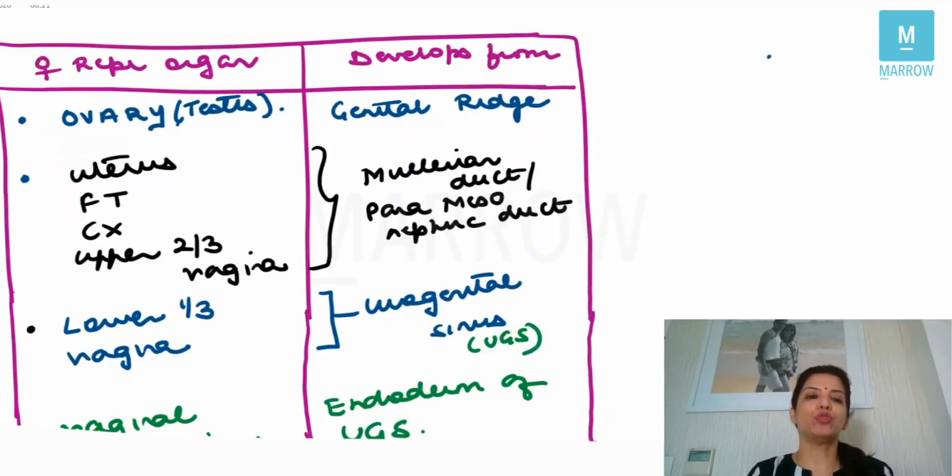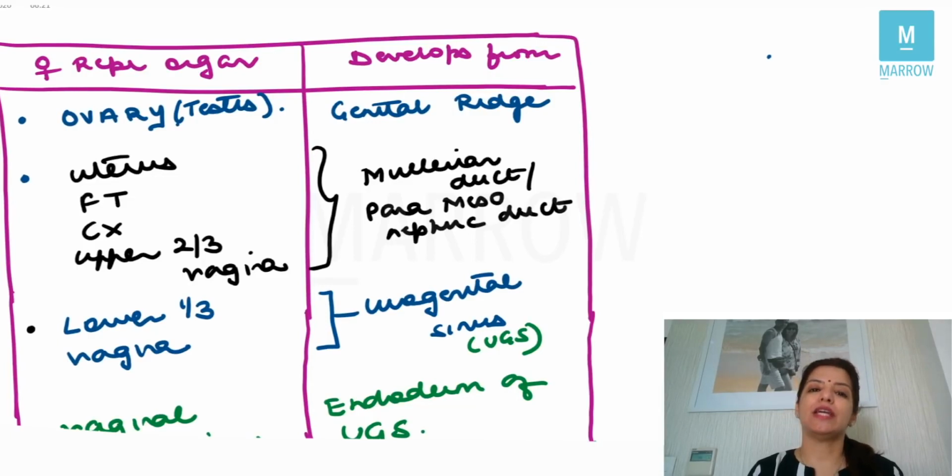The third important topic which I have to tell you important points on is embryology. On embryology, the first thing you need to know is from where do the female reproductive organs develop. See, ovaries or gonads. Now whether it is ovary in females or testes in males, it develops from the genital ridge. The uterus, fallopian tube, cervix and upper two-thirds of vagina develop from the Mullerian duct, which is also called the paramesonephric duct.